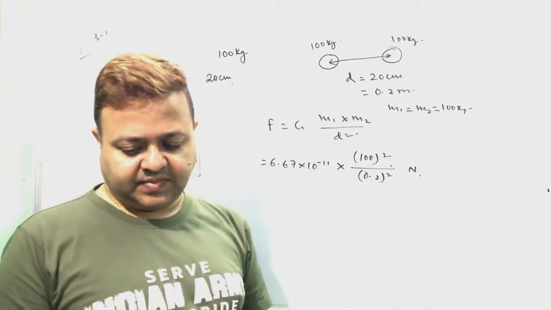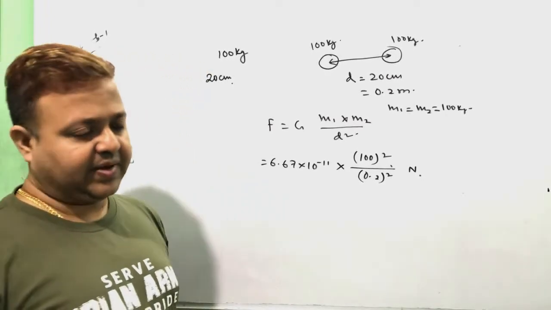Answer is 1.67 into 10 to the power minus 5.